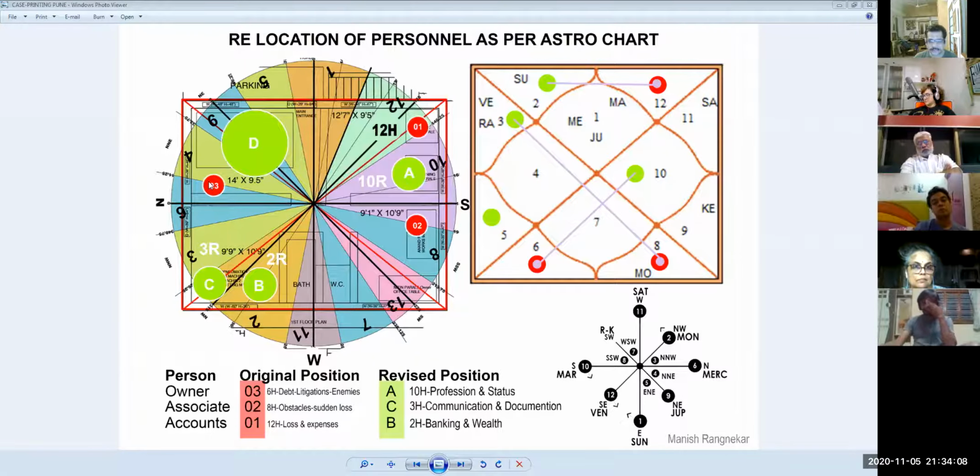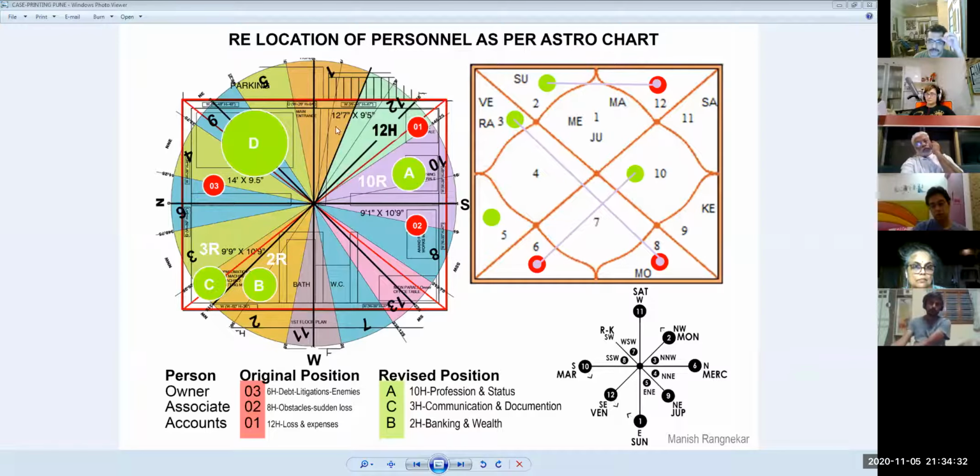Okay, so he sat in the zone of debts, litigations, and enemies, hidden enemies. He let his associate come and sit here, who was handling the thing, who sat in the 8th house of obstacles. And he made the accounts guy sit here, who sat in the house of losses. So all three went in all three wrong directions. Okay, this happened roughly around, I think, a month ago. I need to get the thing, but roughly around a month ago.